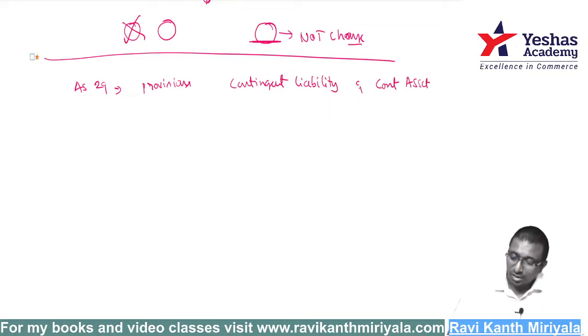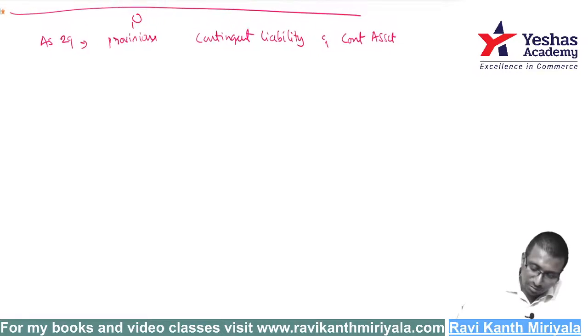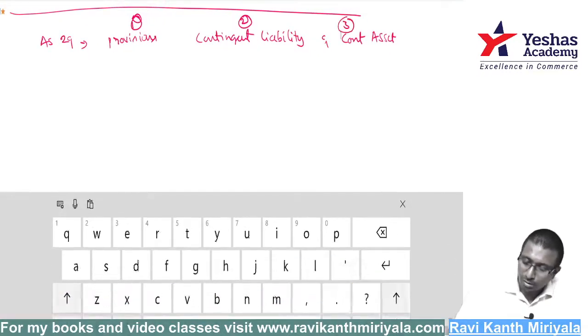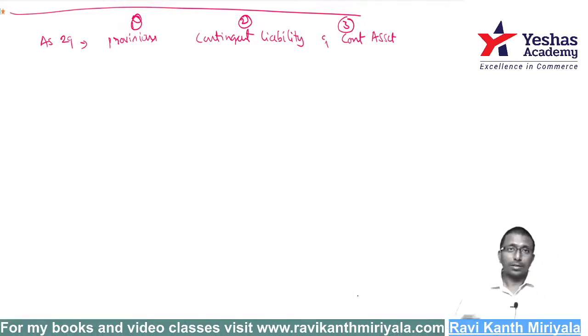We can say these are the 3 names of the standard. The first one is topic number 1, then topic number 2, topic number 3, like that. In addition to that, there are also 2 more small topics, which we'll discuss.